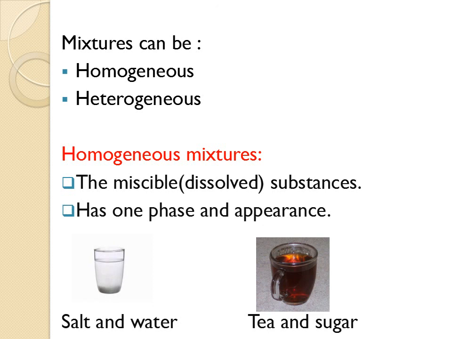For example, salt and water. Here in the cup we cannot see the salt and the water alone. We see one phase as if it is only water, so we cannot distinguish that it is made of two substances. Because of that, we call it a homogeneous mixture. Also, tea and sugar. This tea cup contains sugar, but we cannot know from observing the cup that it is made of two substances. Since it appears as one phase, it is called a homogeneous mixture.